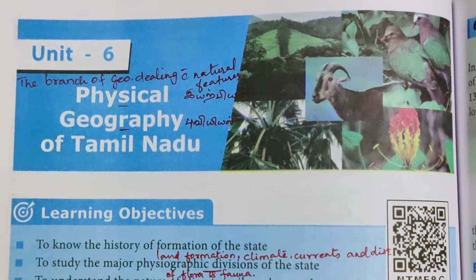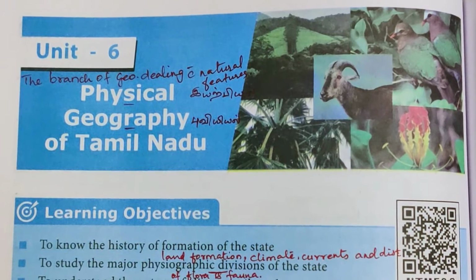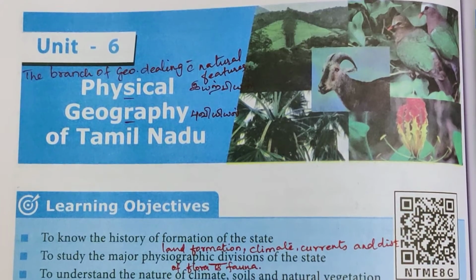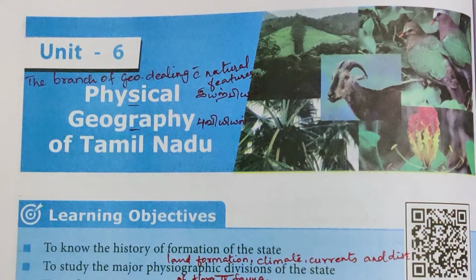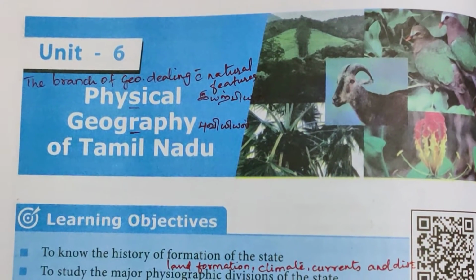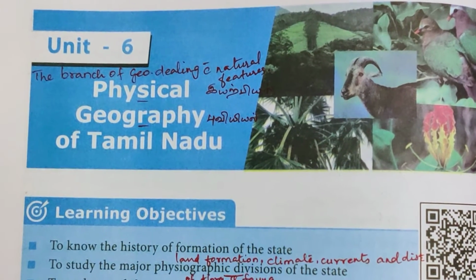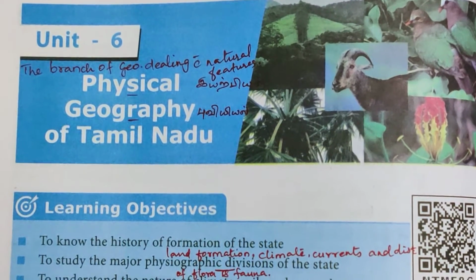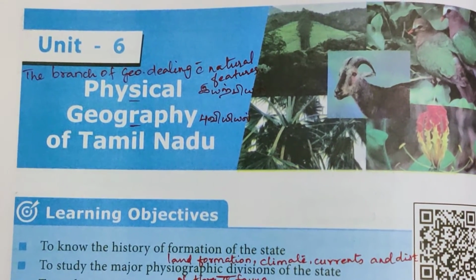Today we are going to discuss Geography Unit 6, Physical Geography of Tamil Nadu. In the previous classes we have discussed India. Now in this Unit 6 we are discussing Tamil Nadu. What is physical? The branch of geography dealing with natural features. So physiographic divisions, the climate, natural vegetation, soil, all we are going to discuss in this chapter.